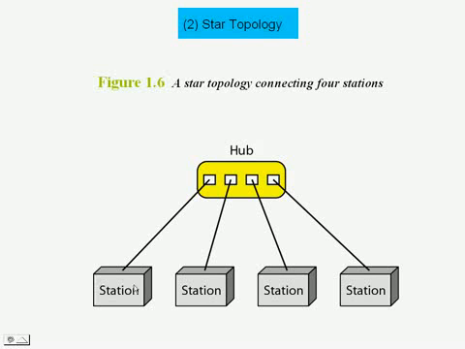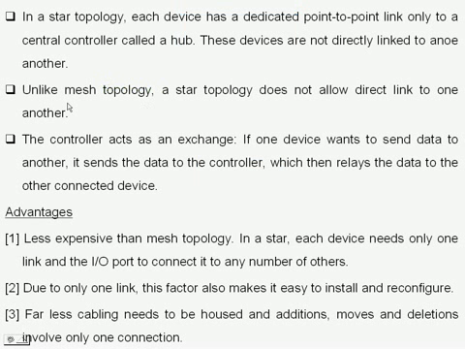Central hub. They can communicate through this central hub. Individual stations are connected to a hub. They can communicate with each other through the central hub. Unlike mesh topology, a star topology does not allow direct links to one another.